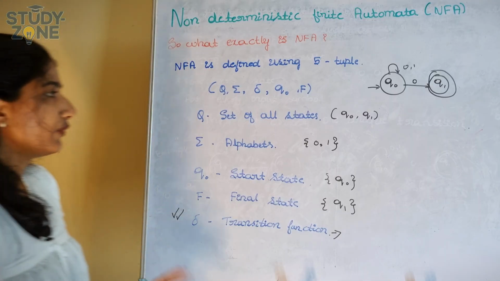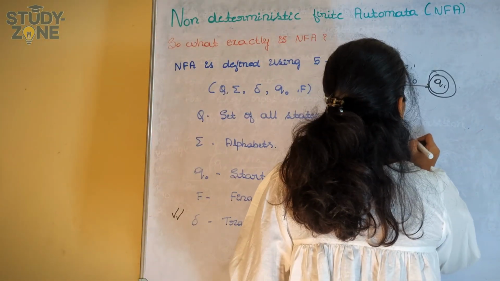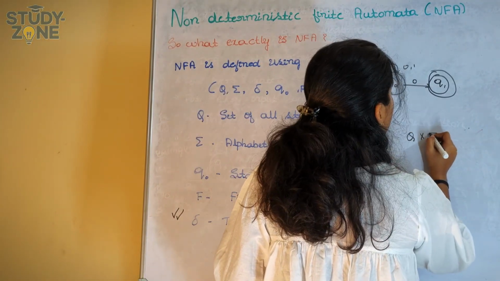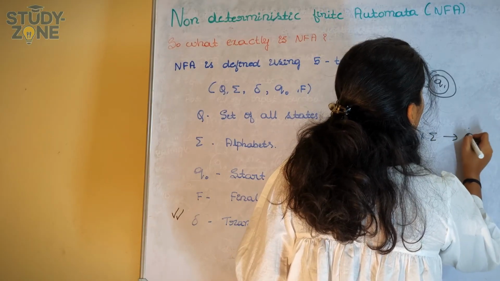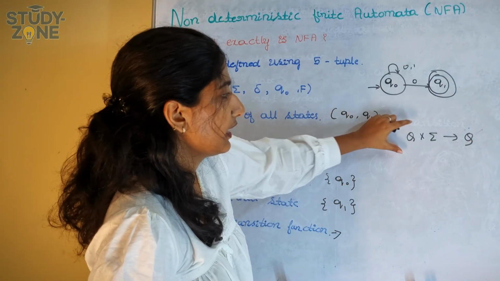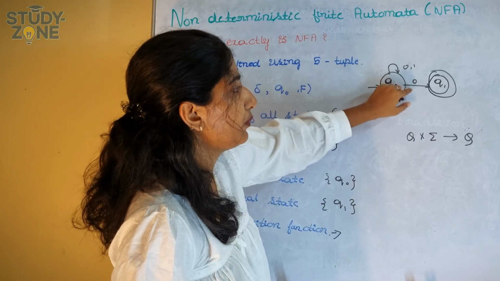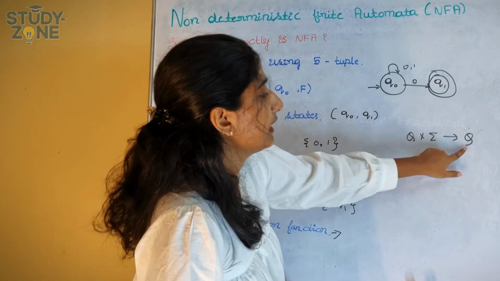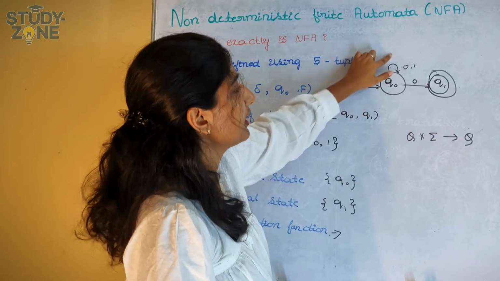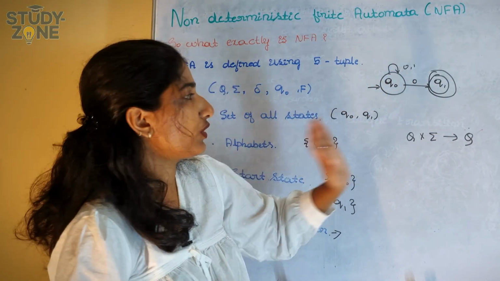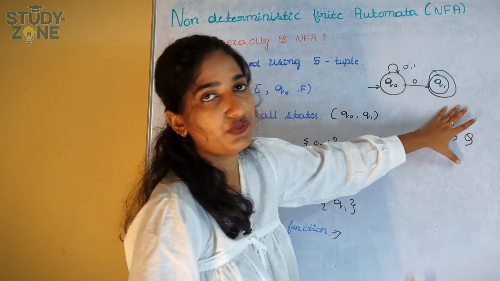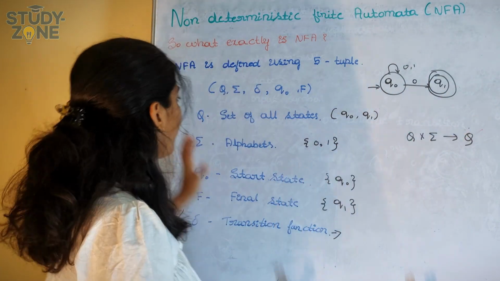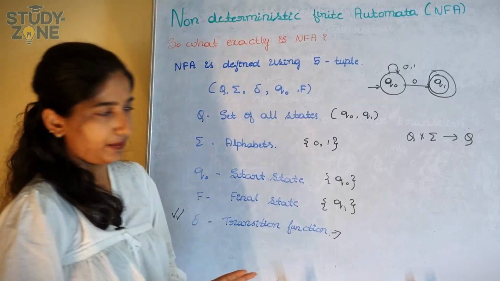In DFA the transition function: one state on any input symbol will move to the next state, but there is only one next state. Here there are two next states, right? So the transition function is different in the case of NFA. All other cases are the same.